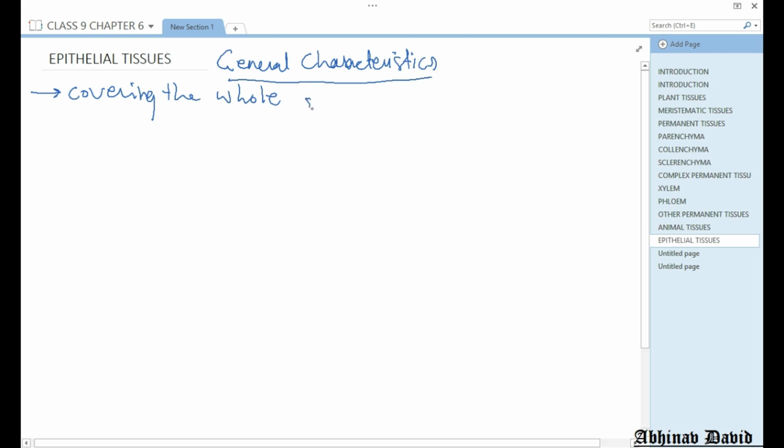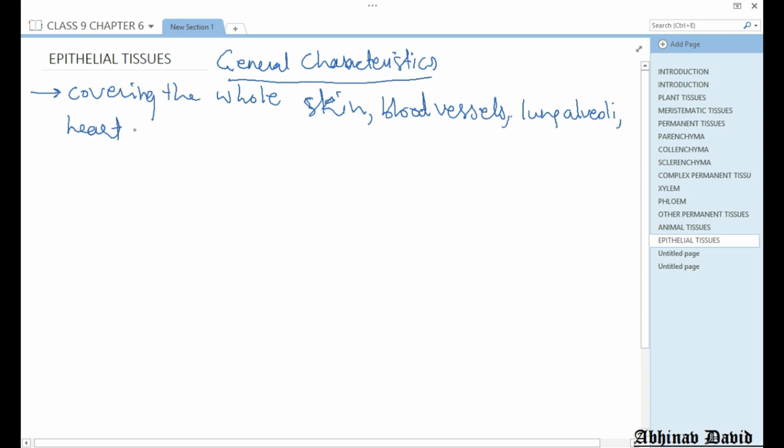Let us take the example of skin. Skin is a type of epithelial tissue. Blood vessels are covered by epithelial tissue. What are lung alveoli? Alveoli are balloon shaped structures which help in the exchange of gases. They are also made up of epithelial tissues. The heart is also covered by epithelial tissue.